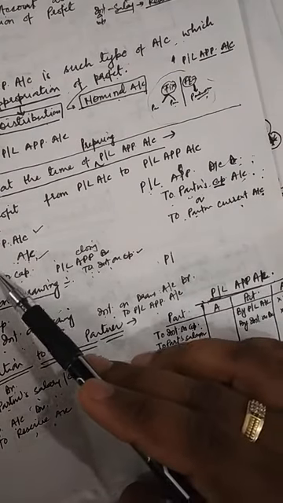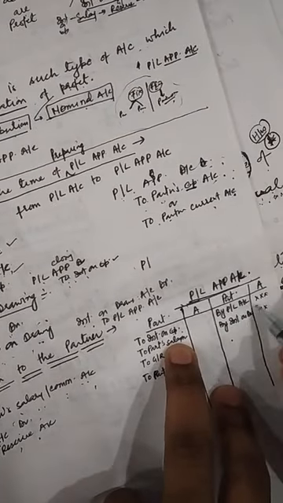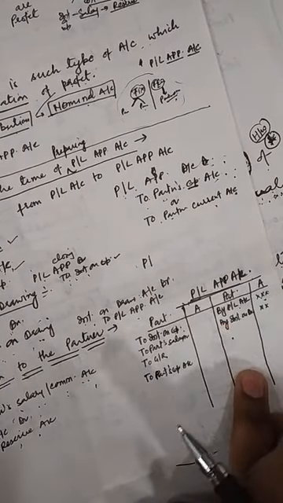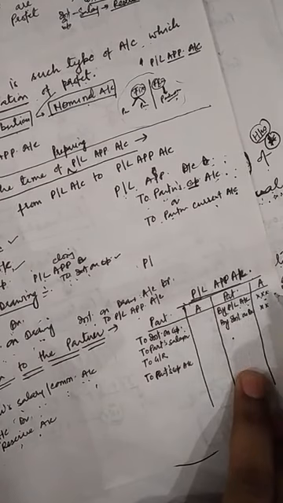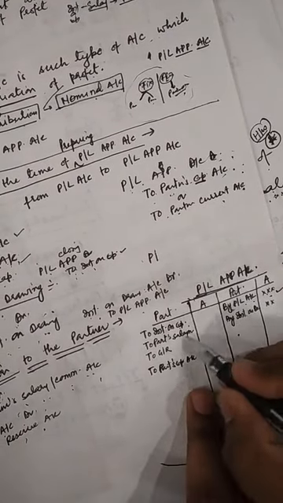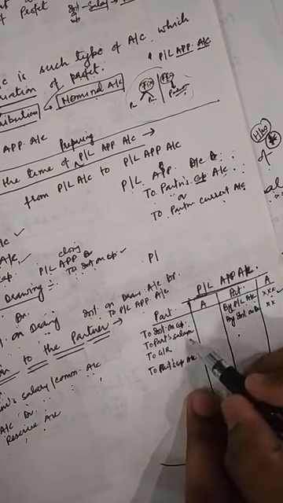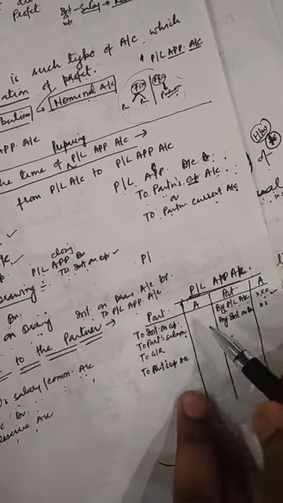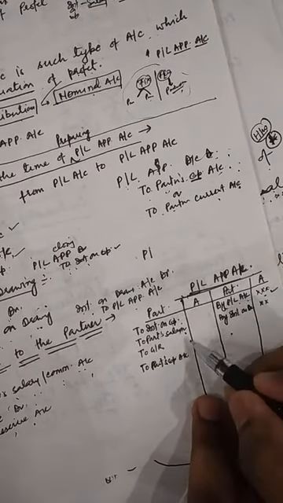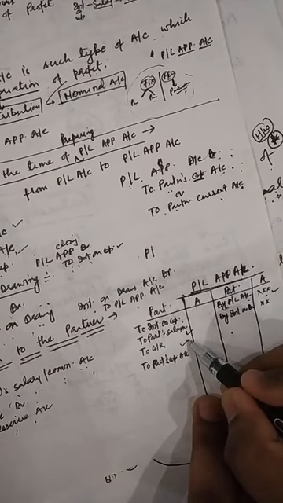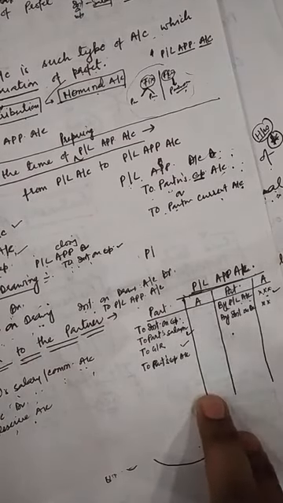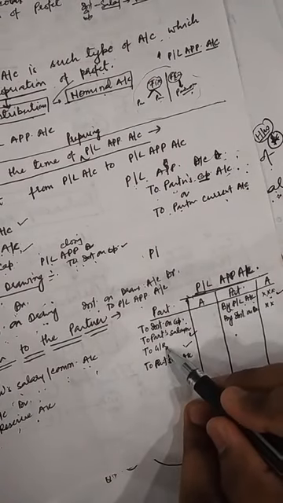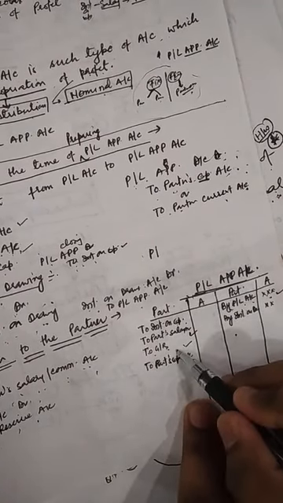In the first entry, you will see profit is transferred to the PL appropriation account from the profit and loss account. The entry will be PL account debit to PL appropriation account. Next, partner's salary or remuneration. If any partner is getting it, PL appropriation account debit to partner salary, commission. Next, general reserve. If profit is transferred to any reserve account, then PL appropriation account debit to general reserve or reserve, you can write.